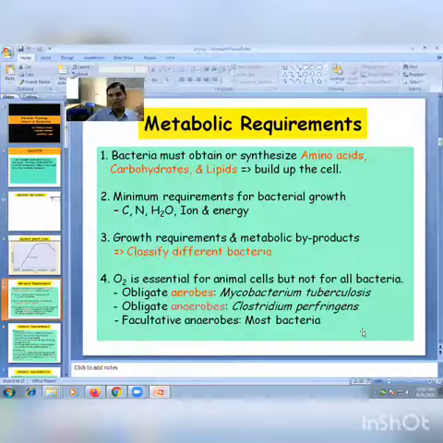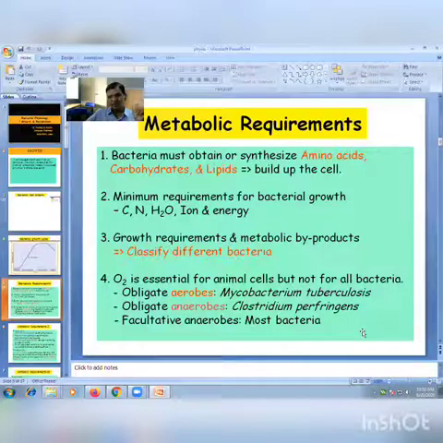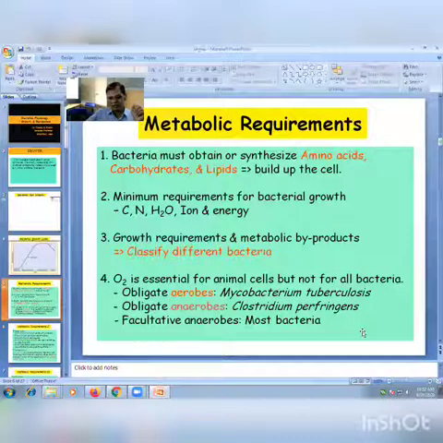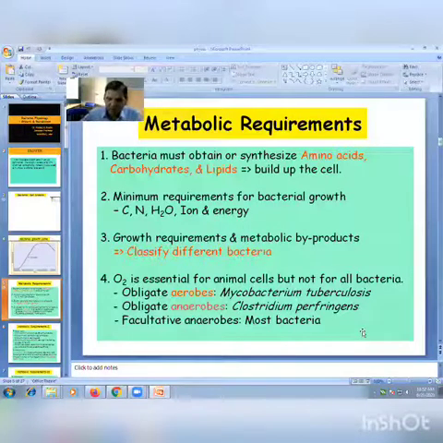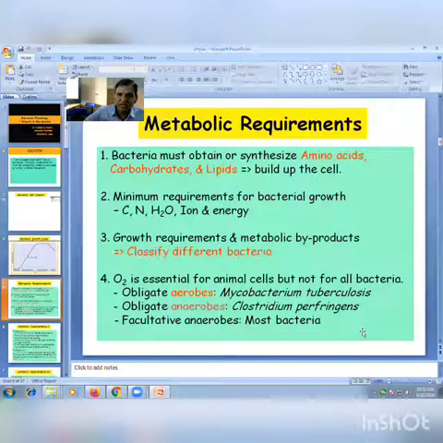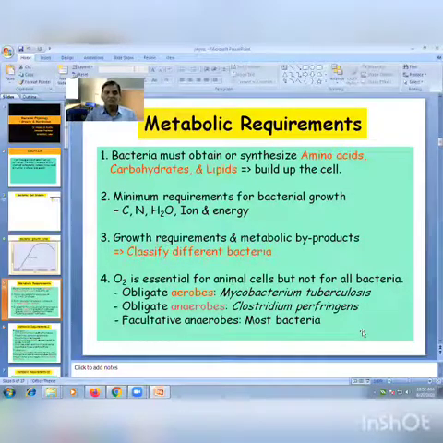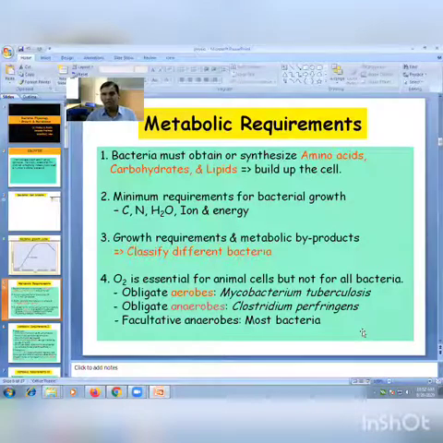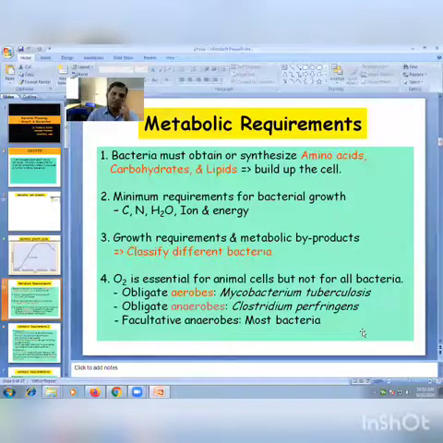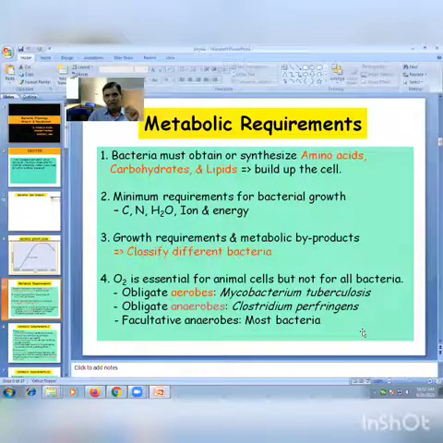They are divided into different types. The first is phototrophic bacteria. Those bacteria which get energy from sunlight are known as phototrophic bacteria. The other term is chemotrophic bacteria. Those bacteria which get energy from chemical reactions are called chemotrophic bacteria.